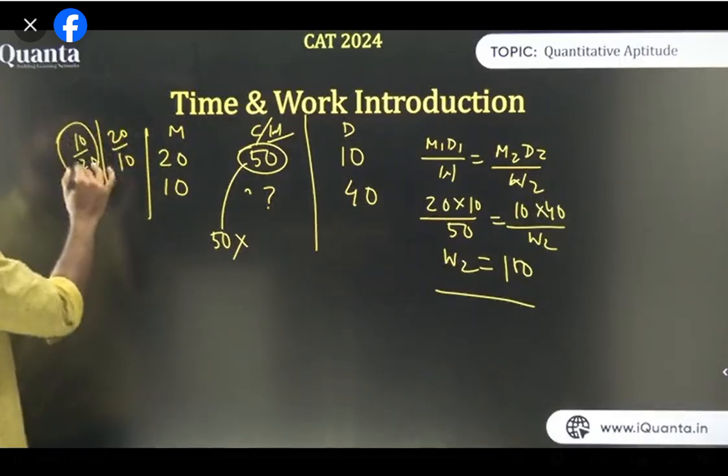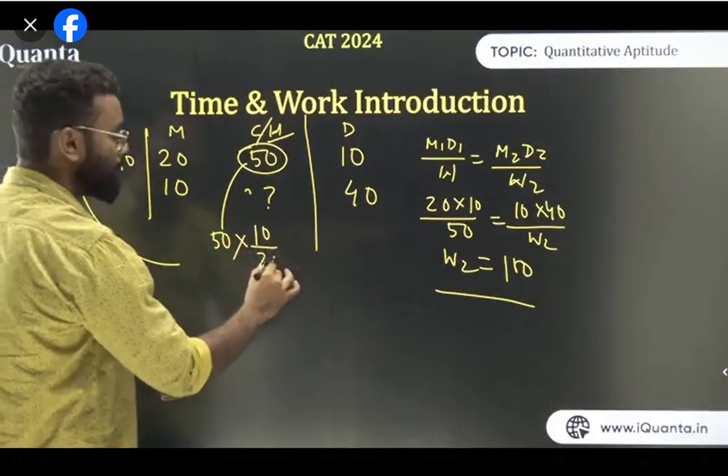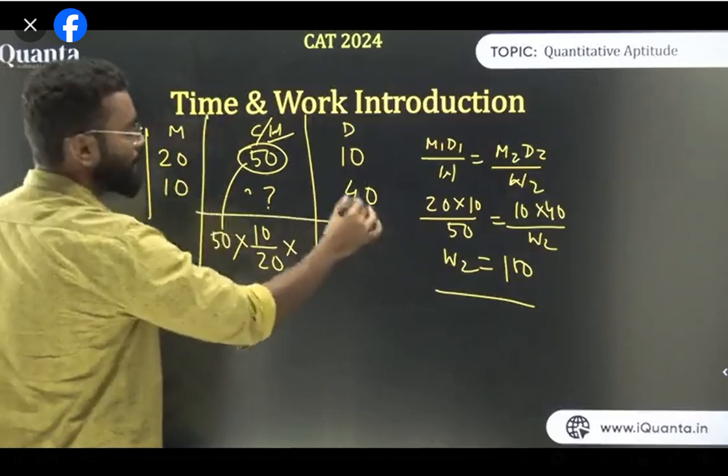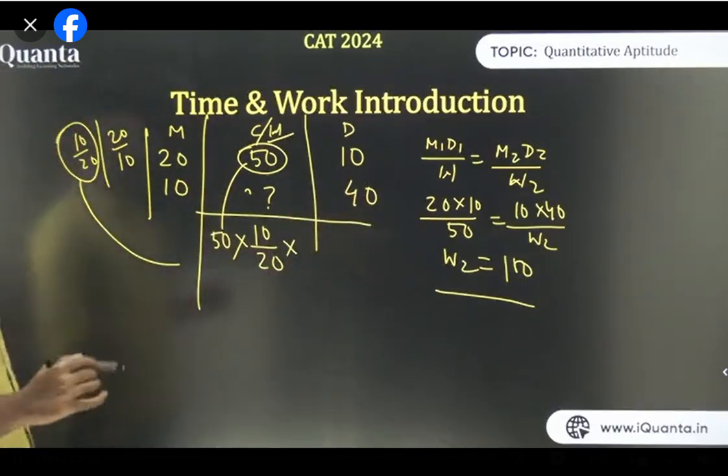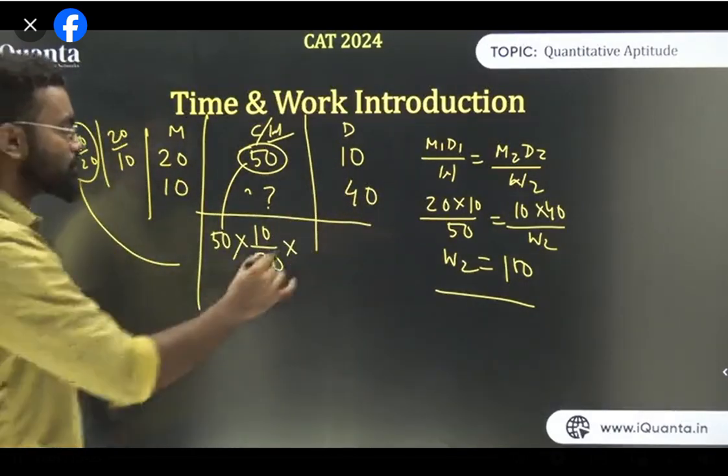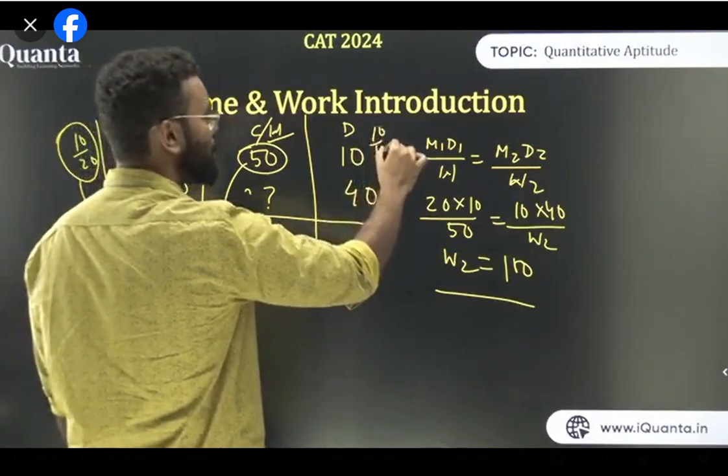I will be multiplying by 10 upon 20. So it is 10 upon 20. Similarly, now think about these two things. If days are more, the number of chairs will be more. 10 दिन में 50 बनाता हूँ, तो 40 days में I will do more number of these things. So from this we have two ratios, 10 upon 40 or 40 upon 10.